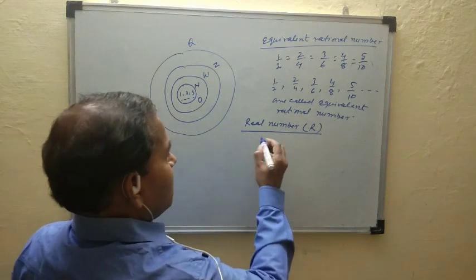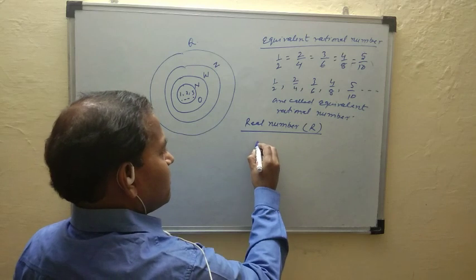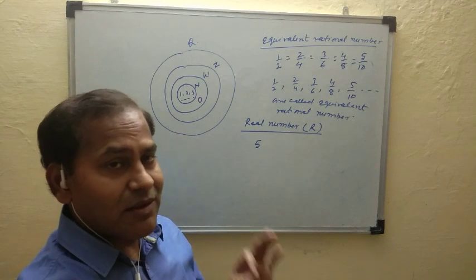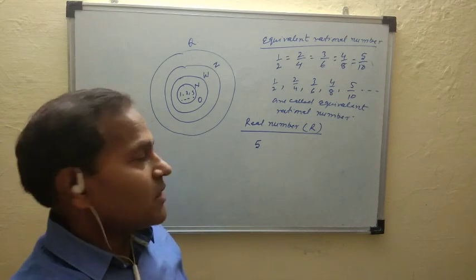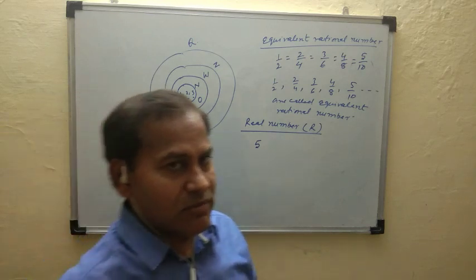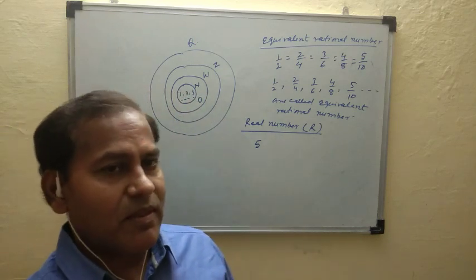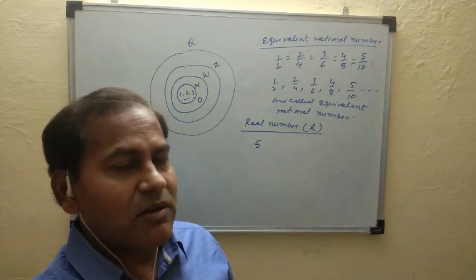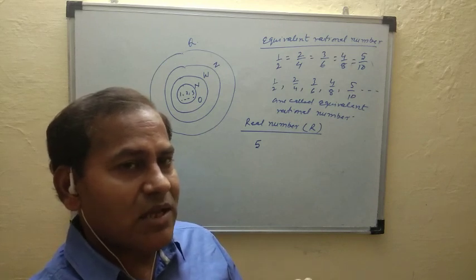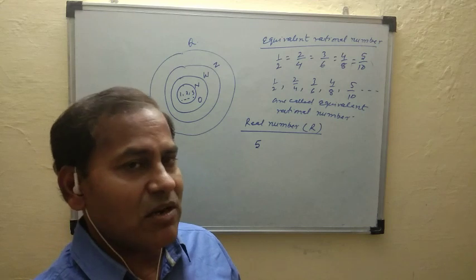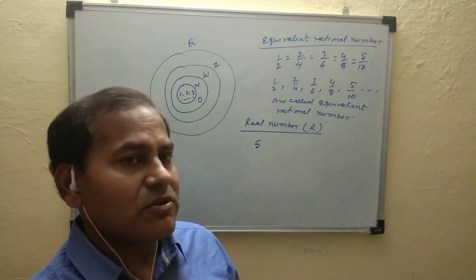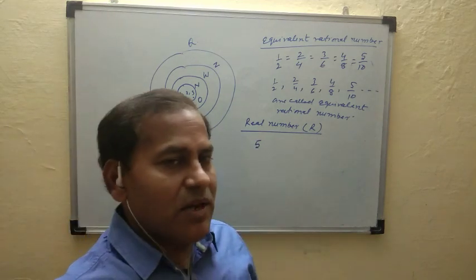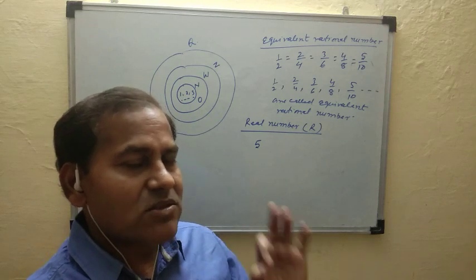So check that. First take any natural number. Suppose 5 is a natural number. Check whether this 5 is a real number or not. There is another definition of real number: a number which is either rational or irrational, but you don't know irrational numbers yet, so I will discuss that next time. So the first definition is that a real number is a number whose square is non-negative.